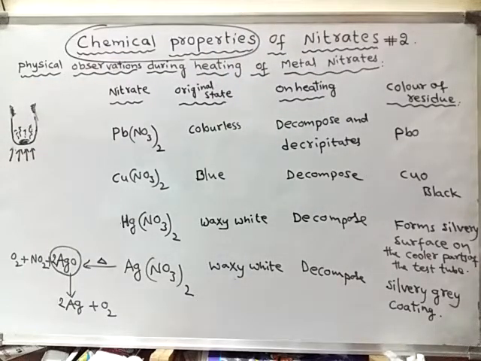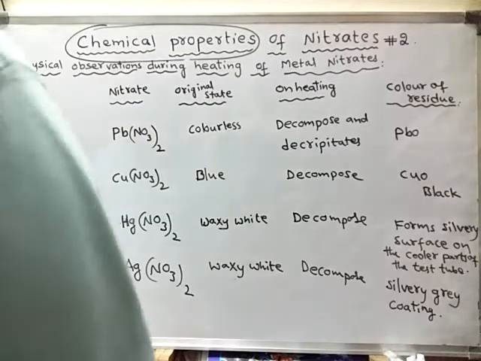Right. Now the other type of chemical properties is the action of these metal nitrates with concentrated sulfuric acid and concentrated hydrochloric acid. Remember that all nitrates are crystalline solids.